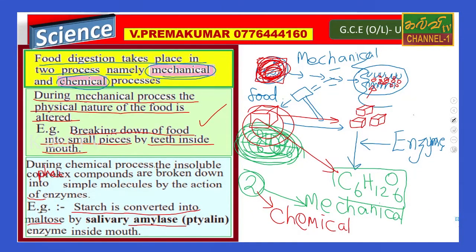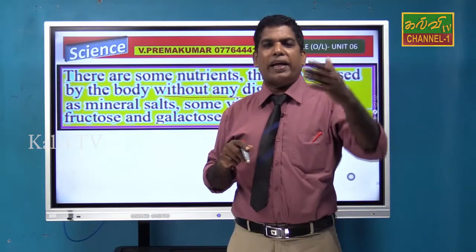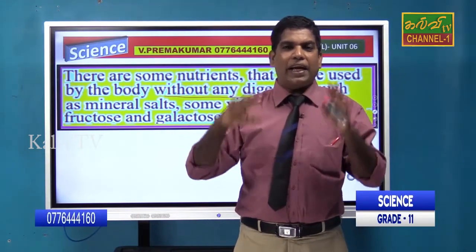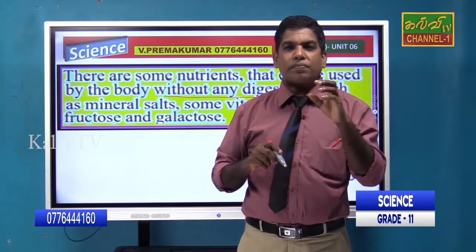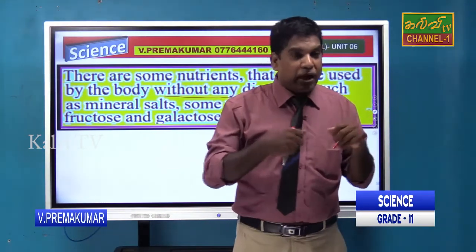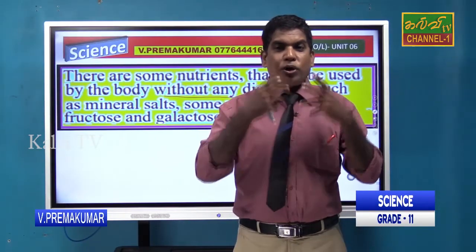There are some nutrients that can be used by the body without any digestion. Why do they mention without any digestion? Because it is not necessary to digest them. I can explain: when you participate in the sports meet, you may be given glucose powder, because you need more energy but have no time.